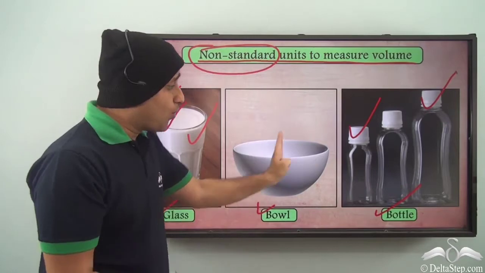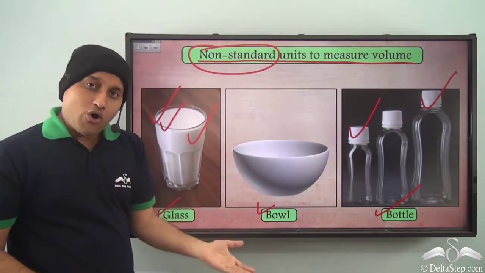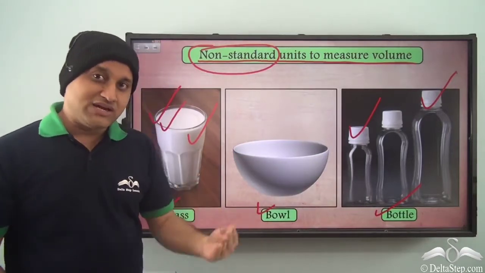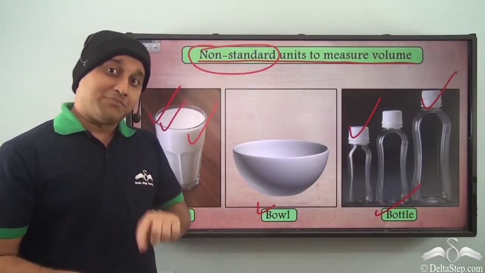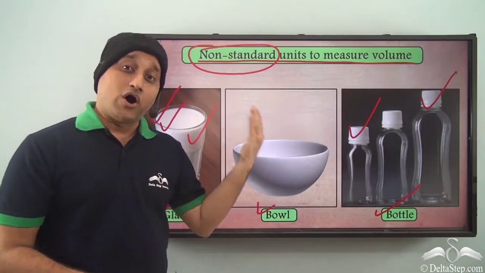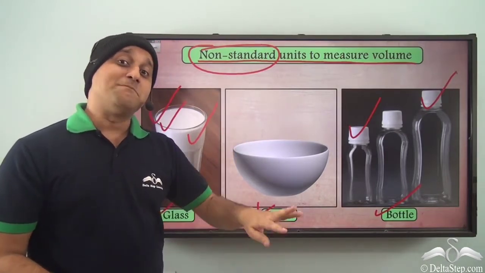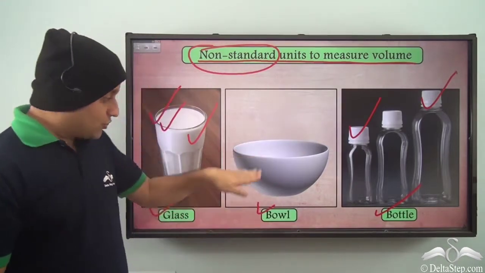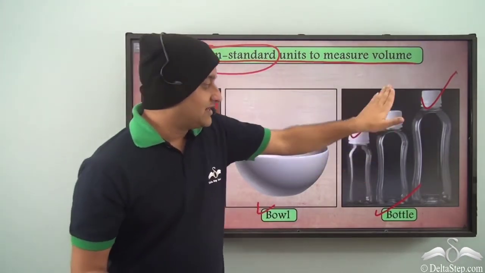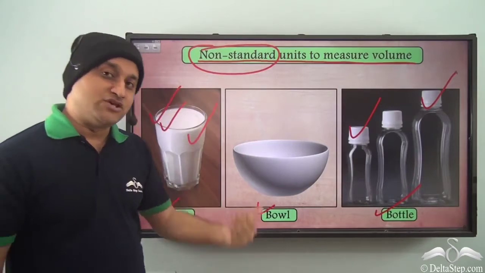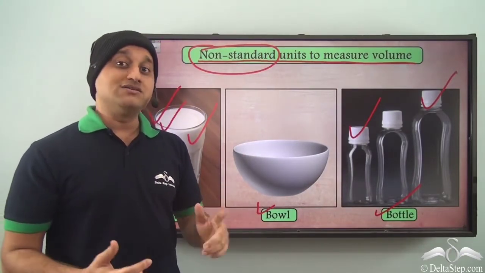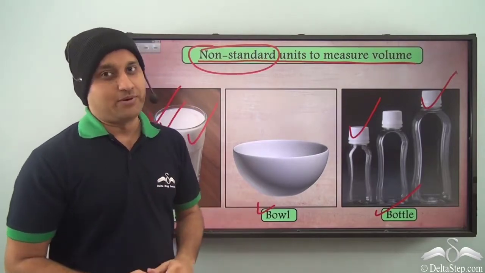Everybody can have their own size of containers. So when you measure using these containers, you actually get what you require, but your requirement or your container may not match with somebody else's requirement and somebody else's container. So these different types of containers can be used to measure liquid, but they will be called non-standard because they are not common to everybody.